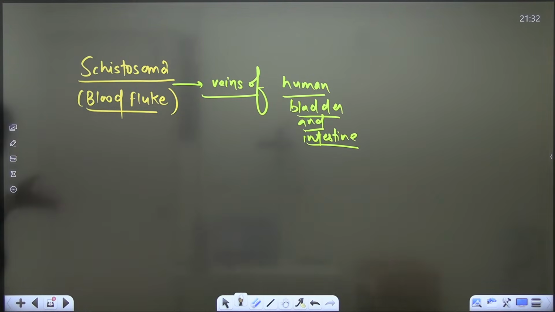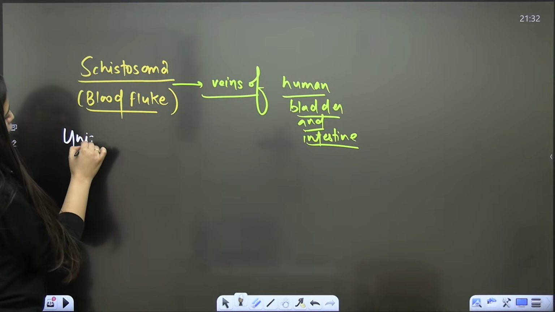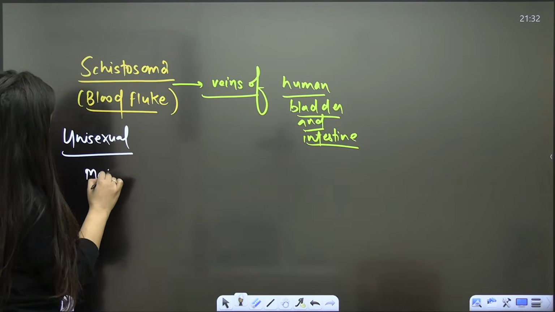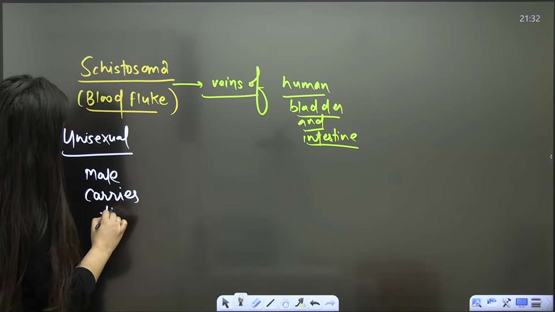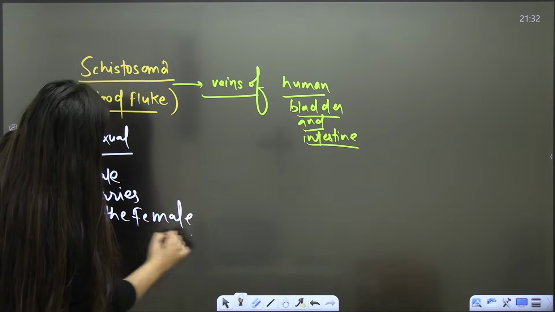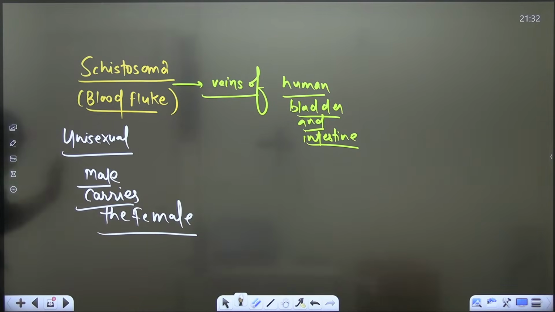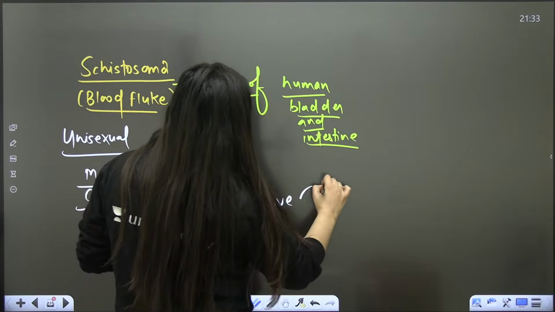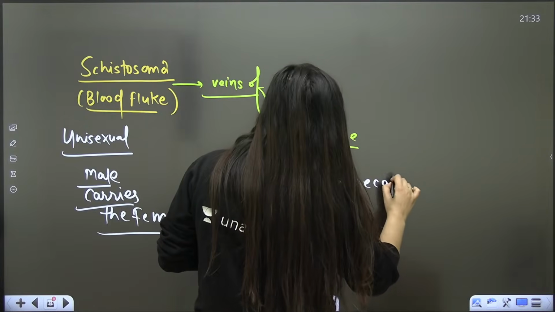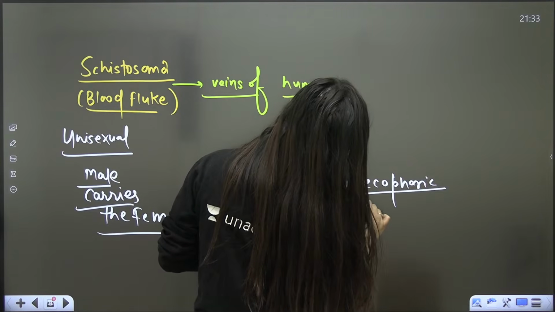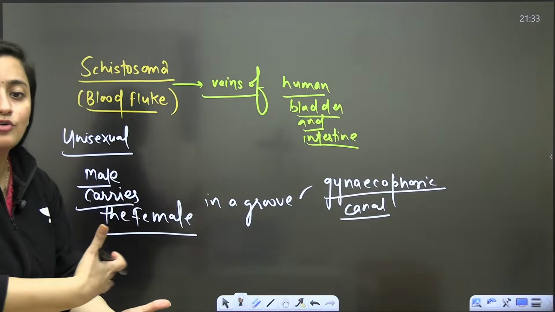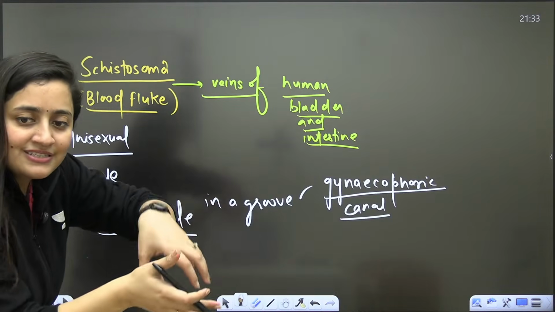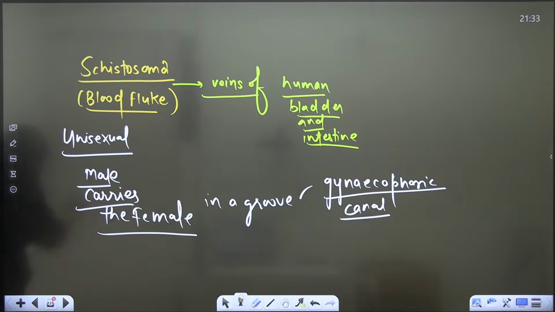So it is unisexual, where male carries the female. Female how? Yes, bache, in a groove-like structure. That is known as gynecophoric canal. So in that gynecophoric canal, we'll see, male on the ventral side will carry the female, okay? Is that clear? In a groove, gynecophoric canal.